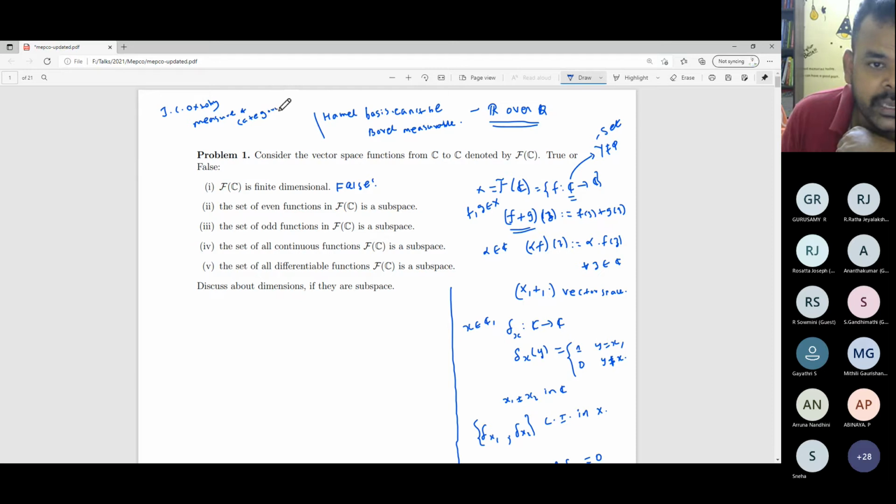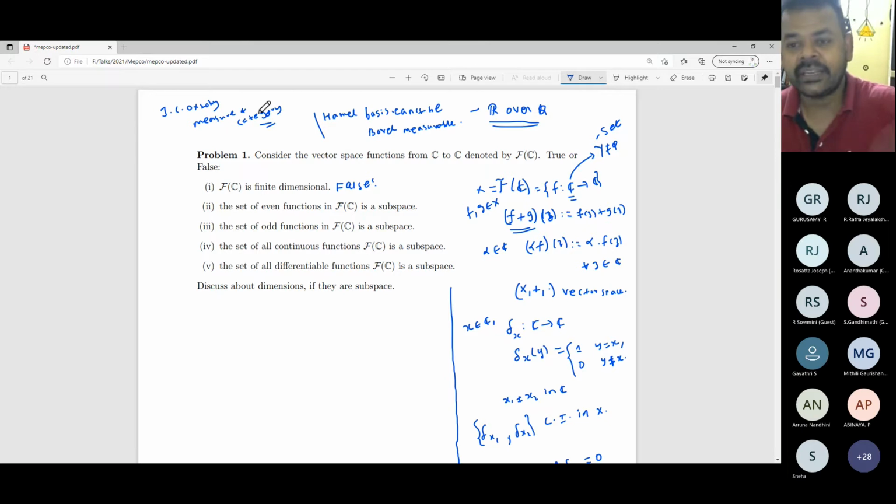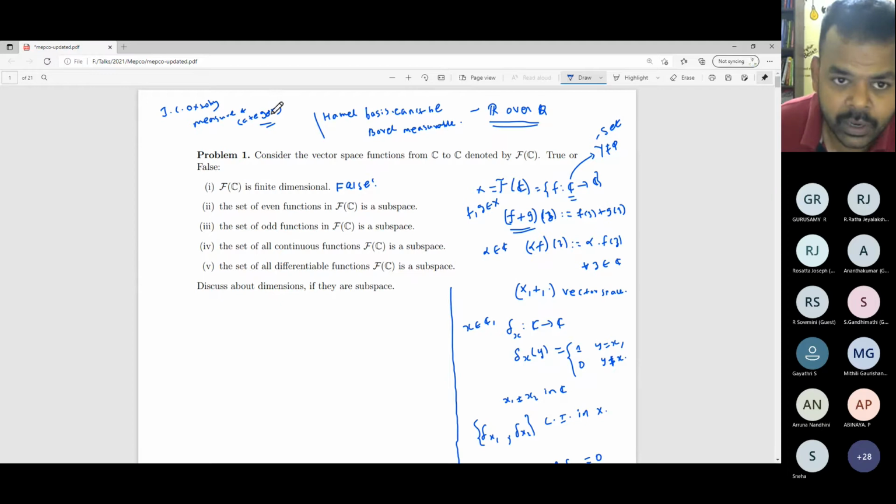This category has nothing to do with the category theory of objects and morphisms. This category stands for what most of you know as first category and second category in real analysis. In metric spaces, you might have studied first category and second category, using F sigma and G delta sets. This stands for that category. So this book contains this thing. Now you take any Hamel basis of R over Q.